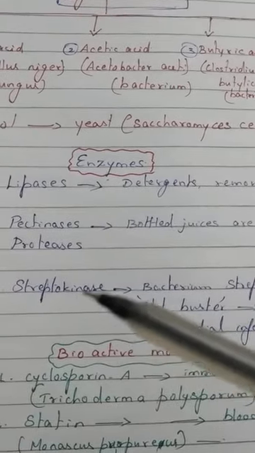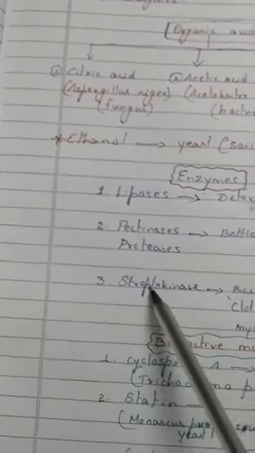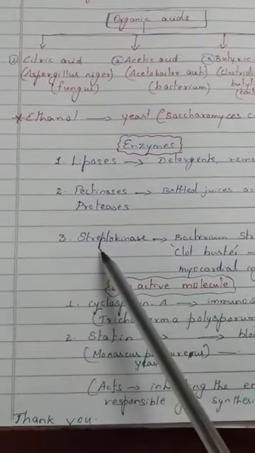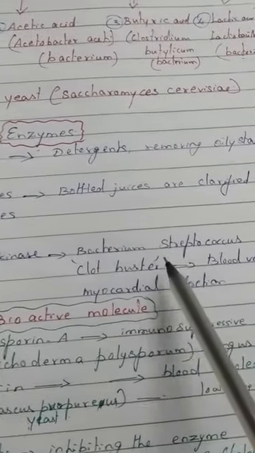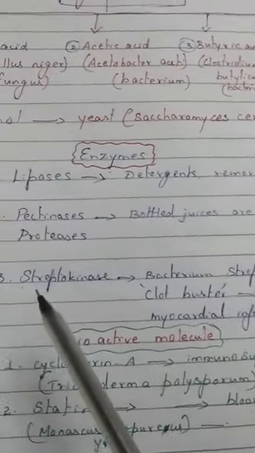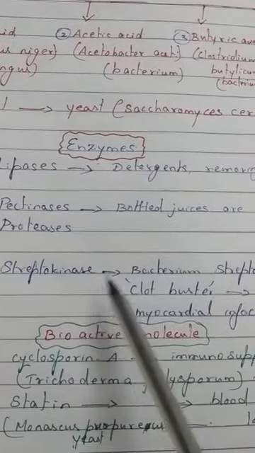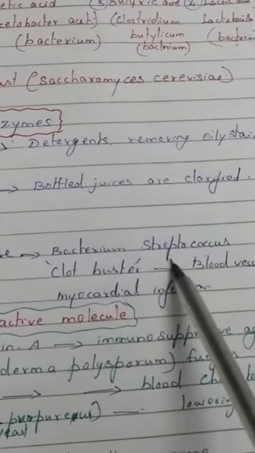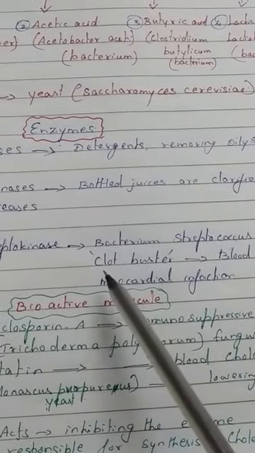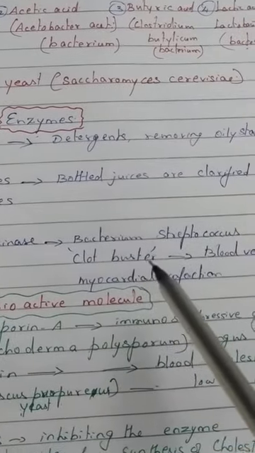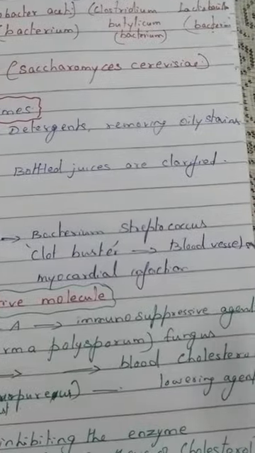One more enzyme, streptokinase. Streptokinase is also prepared from a microbe, the bacterium Streptococcus, and it is used as a clot buster. Clots in the blood vessels are broken down by using the enzyme streptokinase.